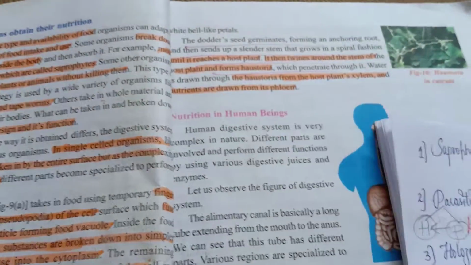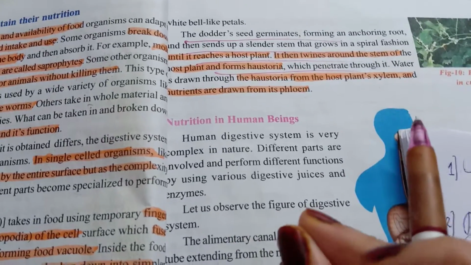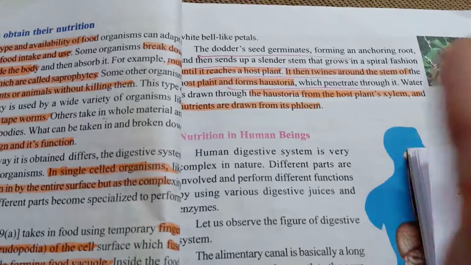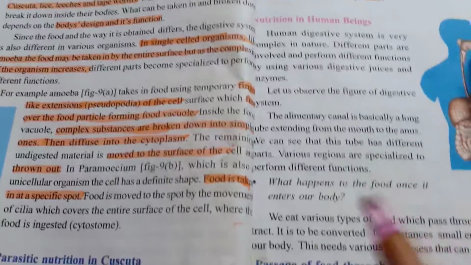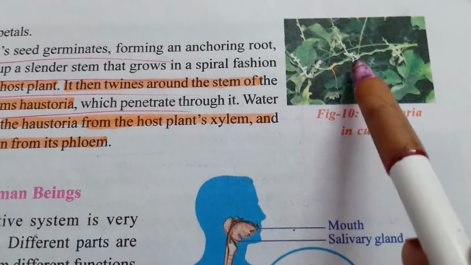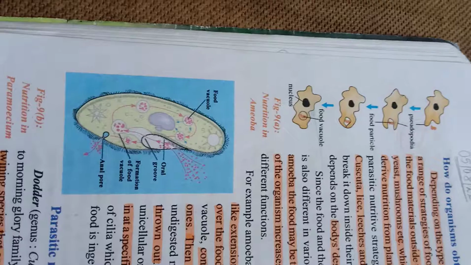In this manner they get it. So it is a miracle, right? It is something like magic. Okay, different types of plants are present in our world, which we are unaware of. So here we have an image of haustoria. It has root-like structures which penetrate the host plant in Cuscuta.